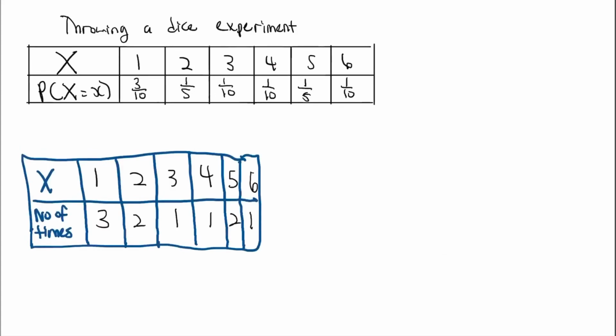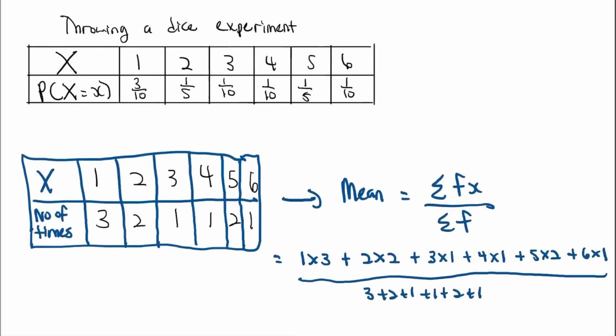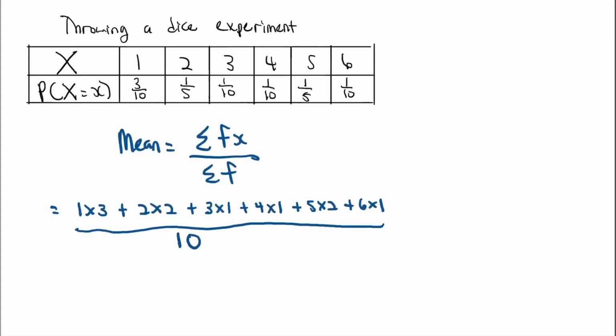Okay, now recall, how do we calculate the mean, the average of this? Remember this formula, sum of fx over sum of f. Okay, let's apply it. First is 1 times 3. Then 2 times 2, 3 times 1, 4 times 1, 5 times 2, and 6 times 1 over the sum of f. So over 3 plus 2 plus 1 plus 1 plus 2 plus 1. Okay, the denominator when you add up, it gives you 10. Remember we had 10 throws.